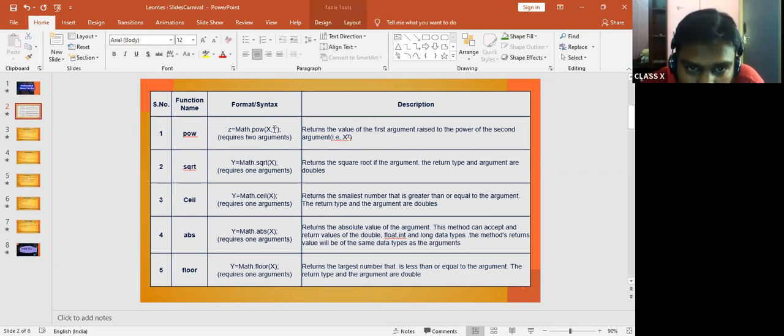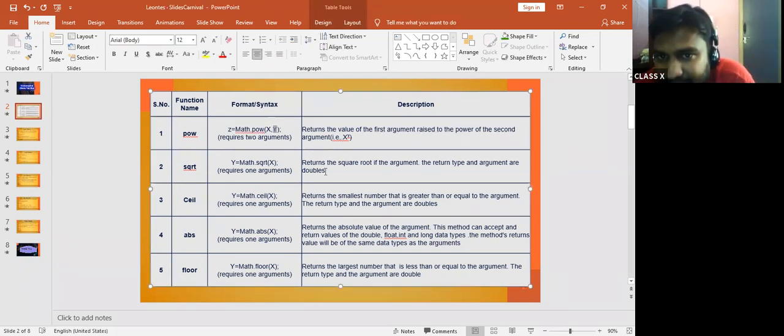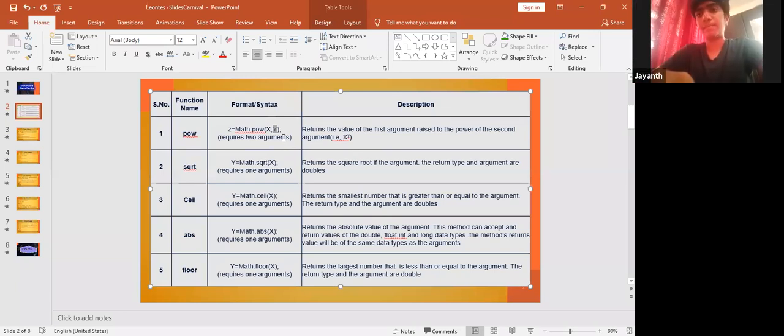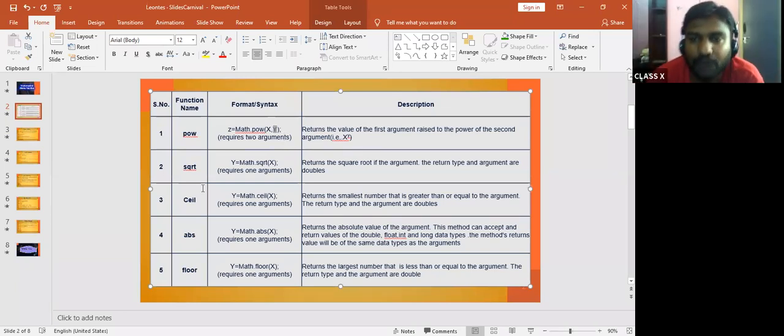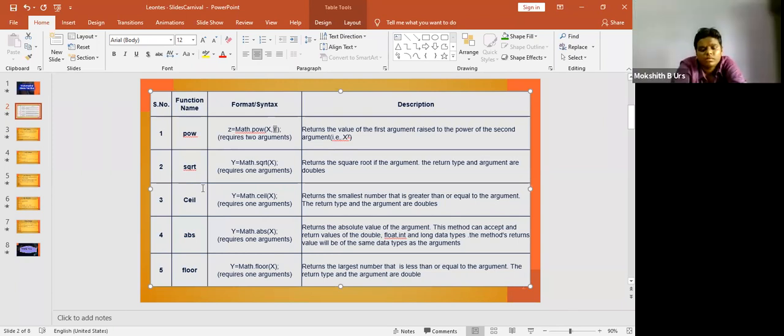Just now we discussed, it returns the value of the first argument raised to the power of the second argument. So the second argument will always stand as the power. So Math.pow(x, y) requires 2 arguments. Can anybody tell me which are the 2 arguments here? X and y. Yes, x and y are the 2 arguments, or you can call them variables also. Because we have 2 variables, we get x to the power y.